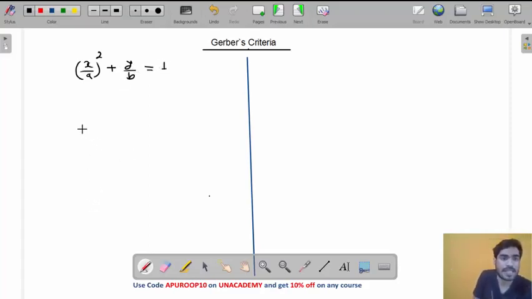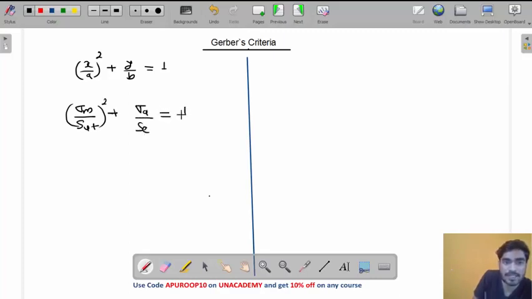Now, my friend, what is the x-axis? Sigma m. And what is the intercept on the x-axis? SUT. What is the y-axis? Sigma a, and the intercept on the y-axis is SE. The equation is (sigma m divided by SUT) whole square plus (sigma a divided by SE) equals 1. This is the equation of Gerber's parabola.